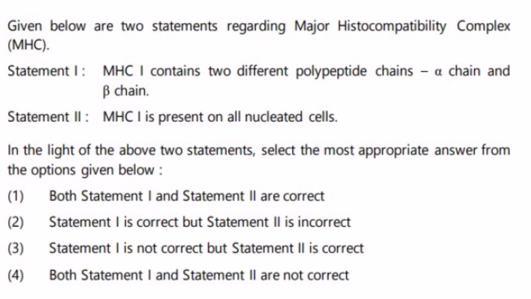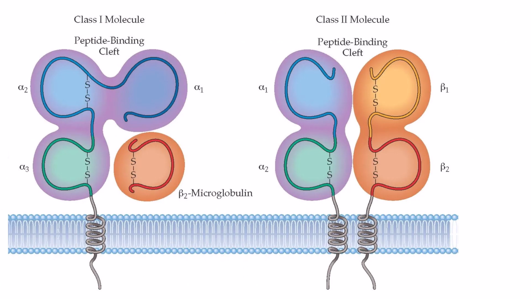Then next one, given below are two statements regarding MHC. So MHC1 contains two different polypeptide chains, alpha chain, beta chain. MHC1 is present on all nucleated cells. Okay, before coming to the answer, we will see the structure of MHC1 and MHC2 also. Only then you will understand. Okay, now this is the class 1 MHC molecule. This is the peptide binding cleft, and this is the class 2 molecule. This is the peptide binding cleft.